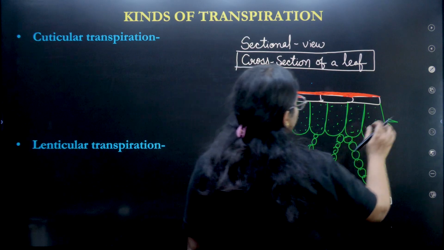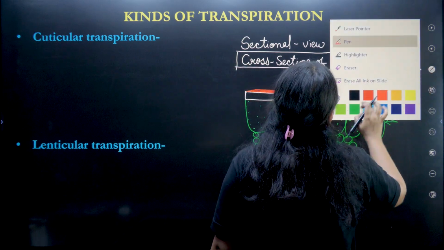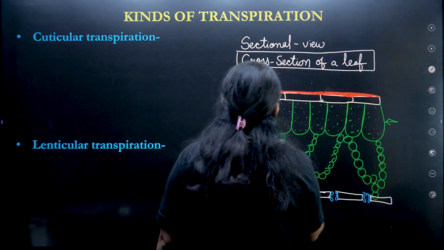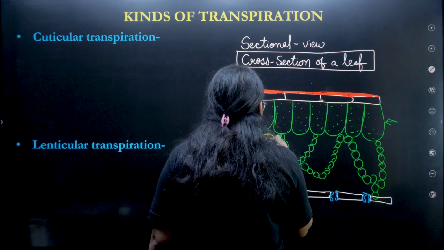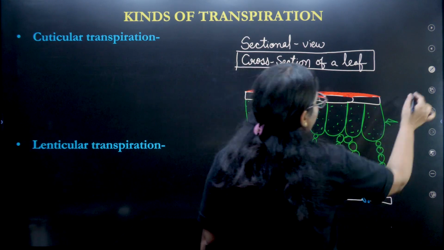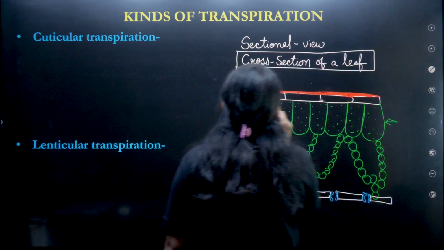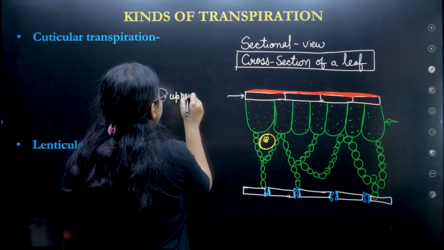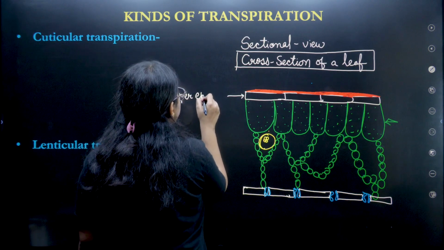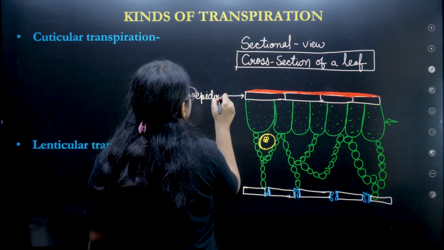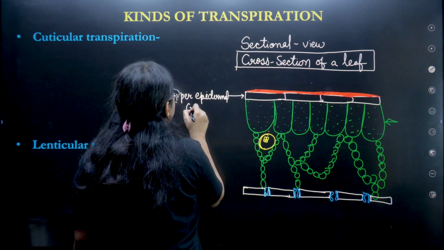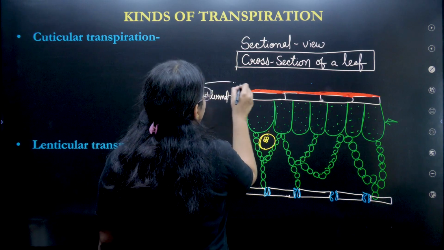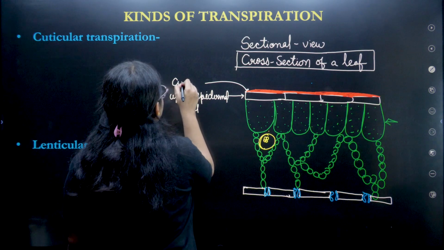Now let's label it, but before this let me make one thing here. Now let's see what these things are. First of all, this is the upper epidermal cell. Before this we have the cuticle.